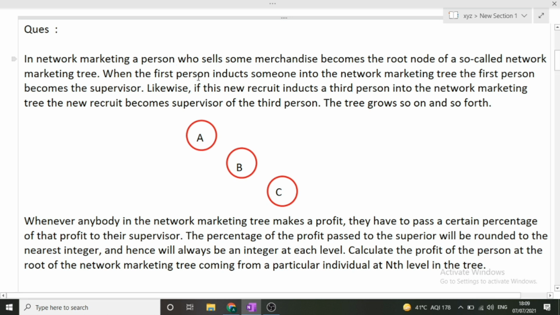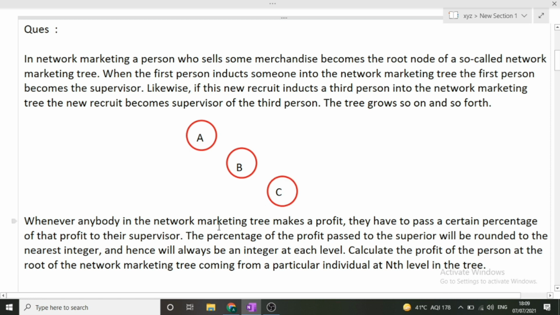So in this particular paragraph, only the network marketing is explained, that is, what are the terms that can be used in network marketing. So I hope you all know what network marketing is. So let's suppose these are the three nodes. Here B is the supervisor of C, and here A is the supervisor of B and C both. I hope only this thing was mentioned in the question, that I have explained: this A is the supervisor of B and this B is the supervisor of C. So this is how network marketing is done.